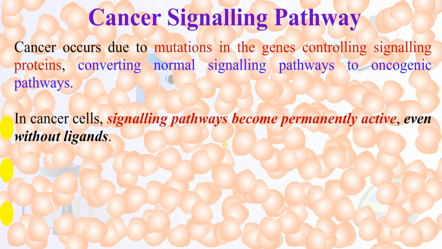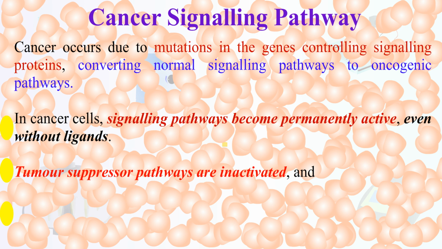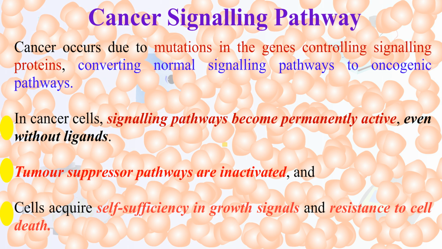In cancer cells, signaling pathways become permanently active, even without ligands. Tumor suppressor pathways are inactivated, and cells acquire self-sufficiency in growth signals and resistance to cell death.